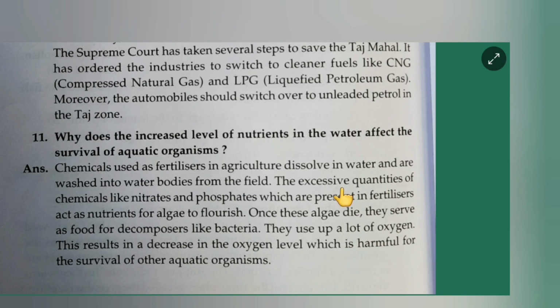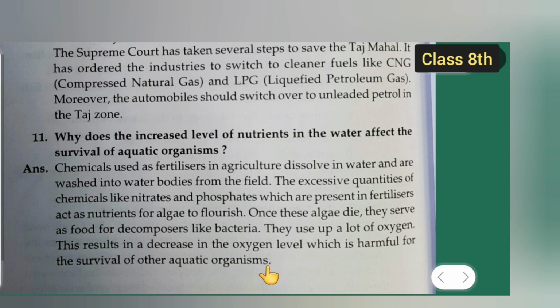The excessive quantity of chemicals like nitrites and phosphates which are present in fertilizer act as nutrients for algae to flourish. Once these algae die, they serve as food for decomposers like bacteria. They use up a lot of oxygen. So this results in a decrease in the oxygen level which is harmful for the survival of the other aquatic organisms. Okay, I hope you all have understood this part.